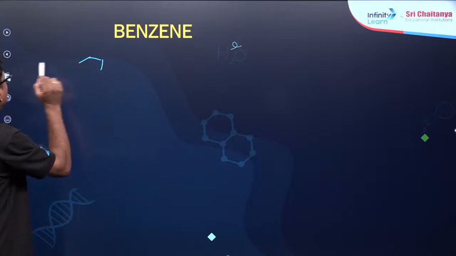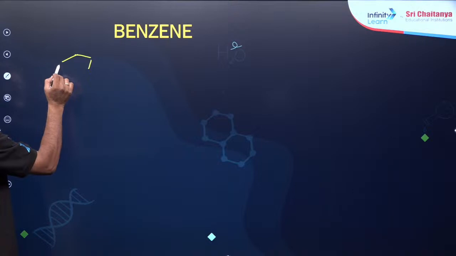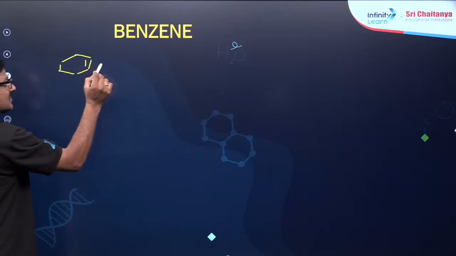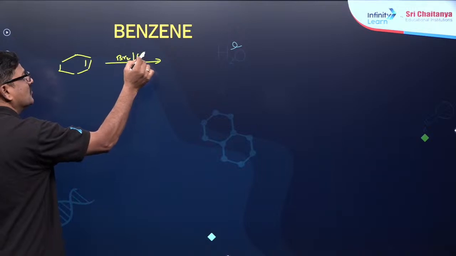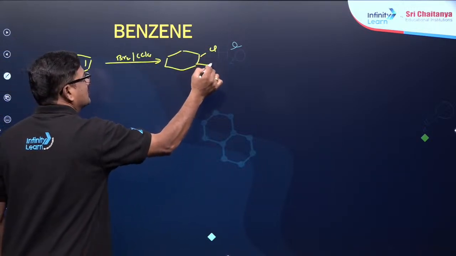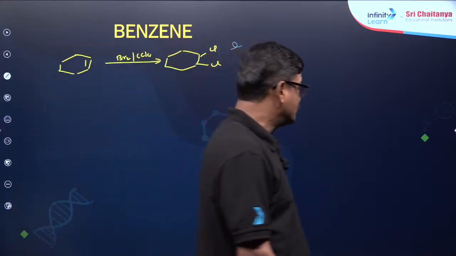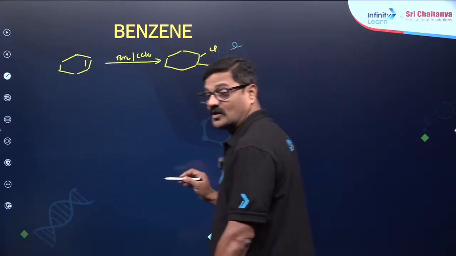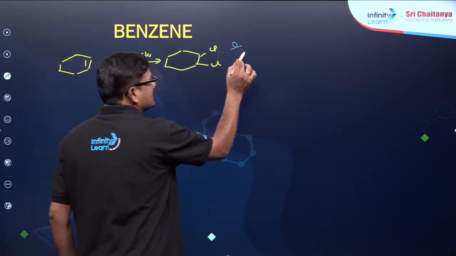When you see here, this is your cyclohexene. When you treat it with Br2 in CCl4, you are going to see the formation of an addition reaction. It is an electrophilic addition reaction. It's very important. What kind of reaction is this? It is an electrophilic addition reaction.